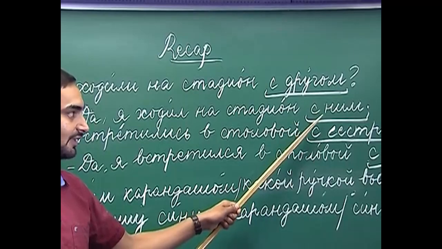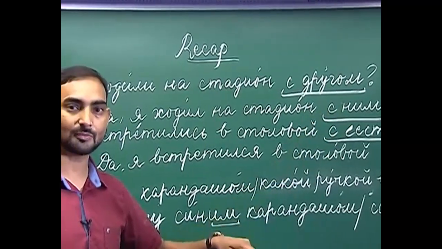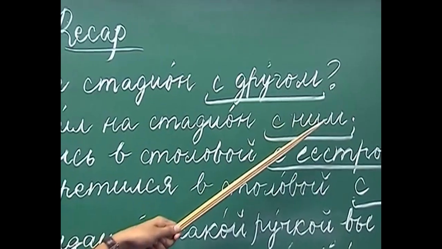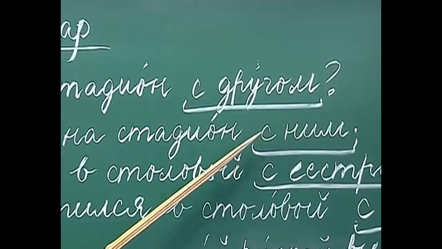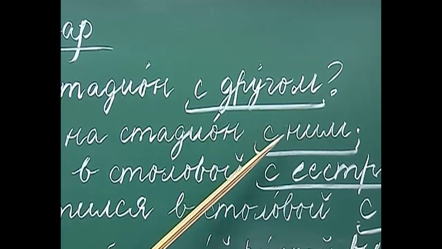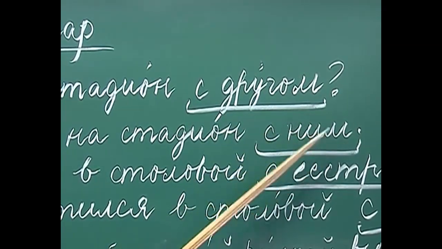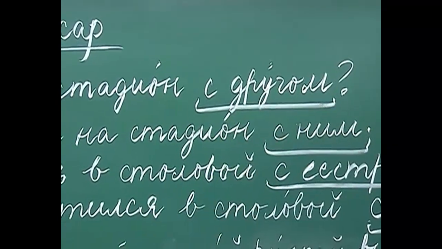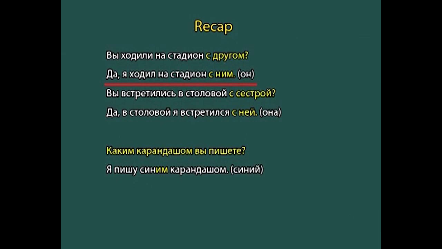So, here as you can see we have used он in the instrumental case. So, он has become им. Why ним? Because it has been used with a preposition. Had this preposition not been there, then we would have used им. So, им is used without a preposition and ним with a preposition. Yes, I went to the stadium with him.